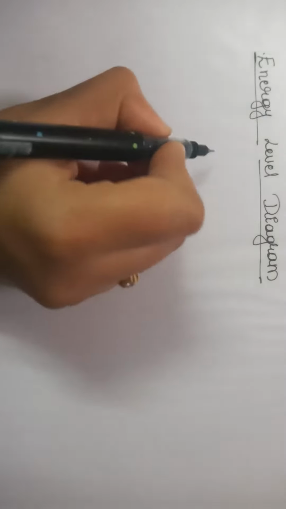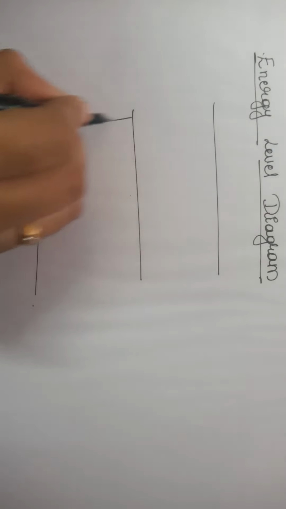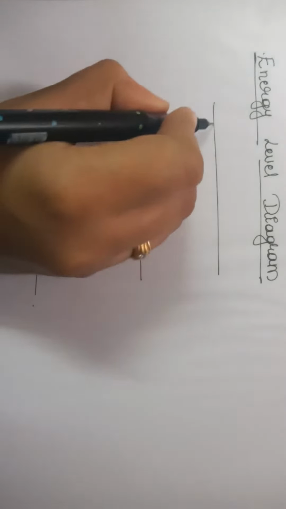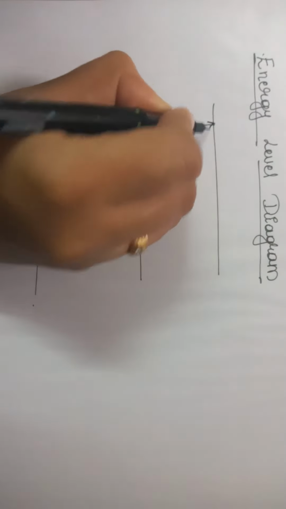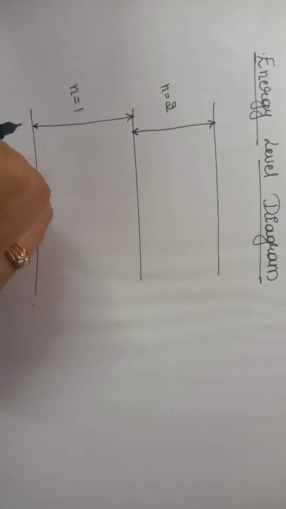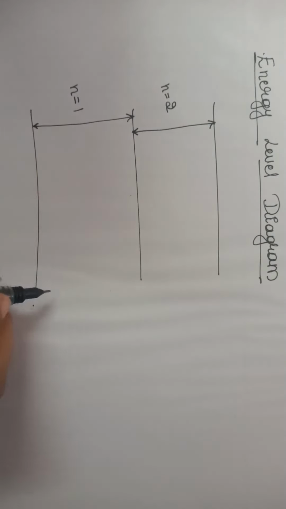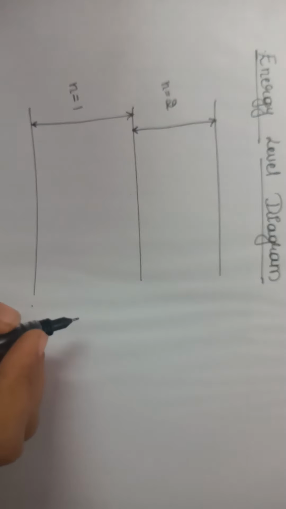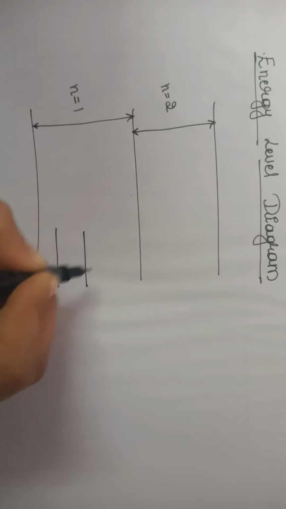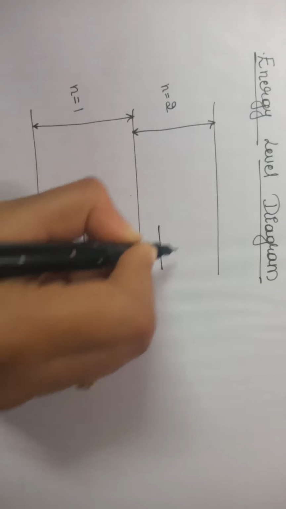In the energy level diagram, we have the main energy levels, that is electronic energy levels, N is equal to 1, and the second energy level, N is equal to 2. This is the principal quantum number. These are the electronic energy levels. Each electronic energy level consists of several vibrational energy levels.